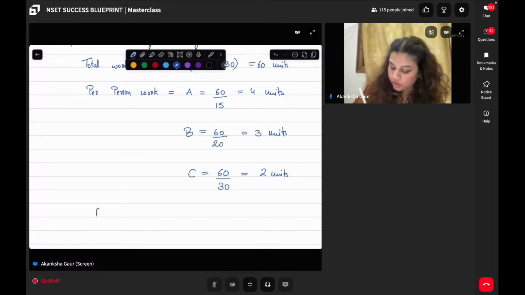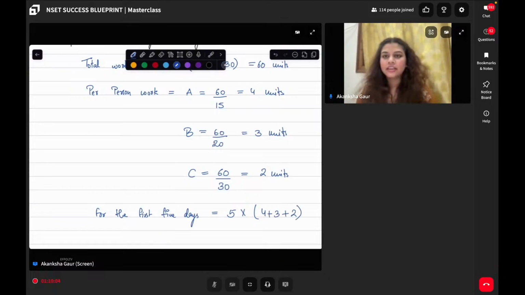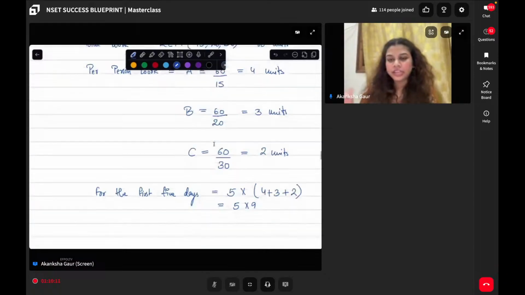Now we know that in the first 5 days, everybody has worked together. So what will be the work done? 5 days into the work done by all the members individually. So 5 into 9. Do you guys agree? Work done individually into 5. So total 45 units of work was done in the first 5 days.